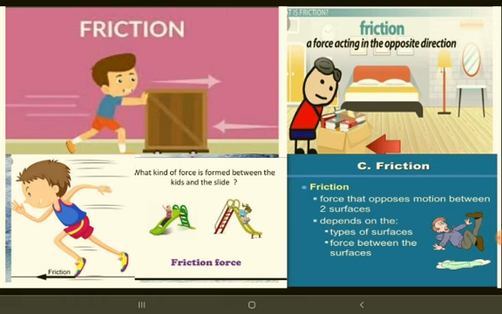Let's know something more, some general knowledge. Many years ago, Sir Isaac Newton discovered gravity, or gravitational force. Yes, this is very important. Who discovered the gravitational force, children? Sir Isaac Newton. See, how did he find it? He saw an apple falling from a tree.